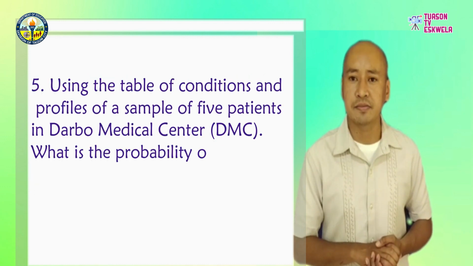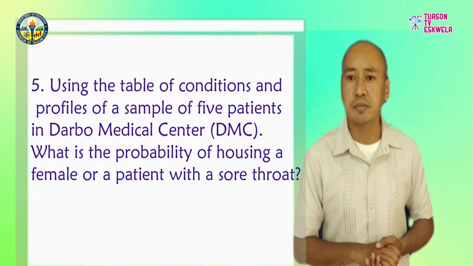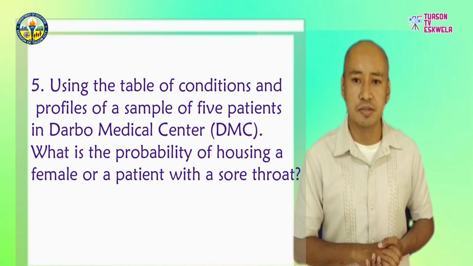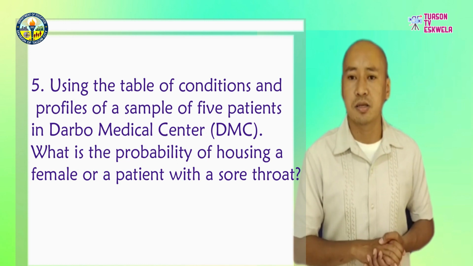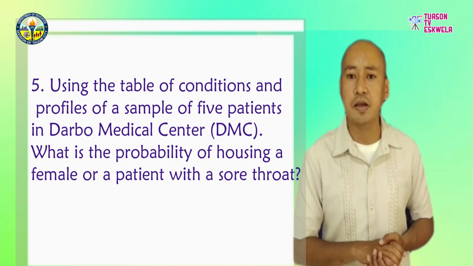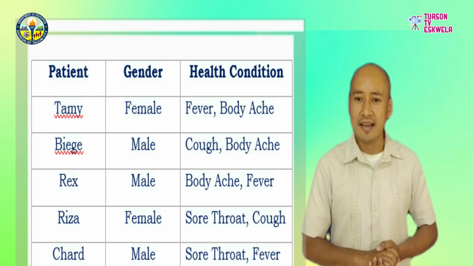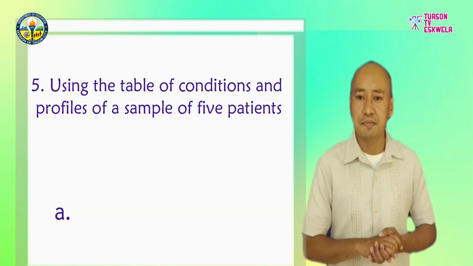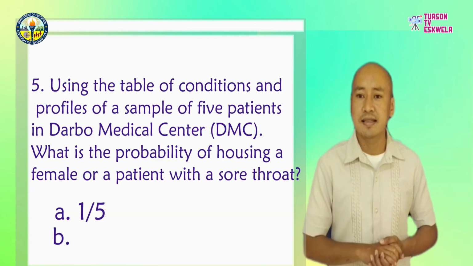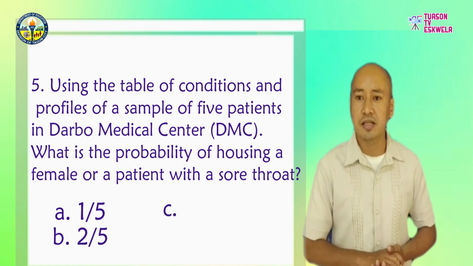Problem number 5. Using the table of conditions and profiles of a sample of 5 patients in Darbo Medical Center, DMC, what is the probability of housing a female or a patient with a sore throat? A. 1/5. B. 2/5. C. 3/5.